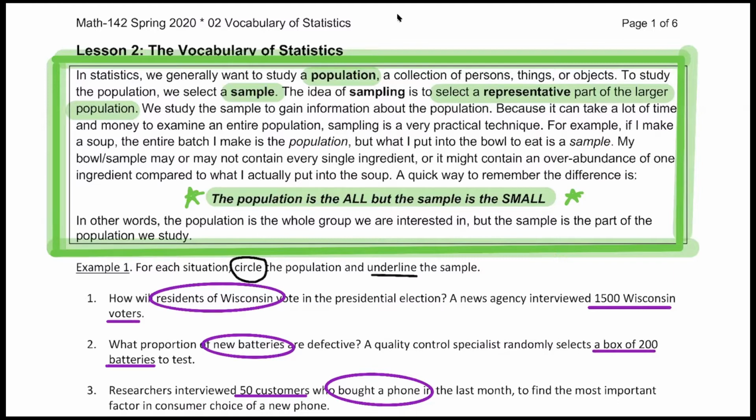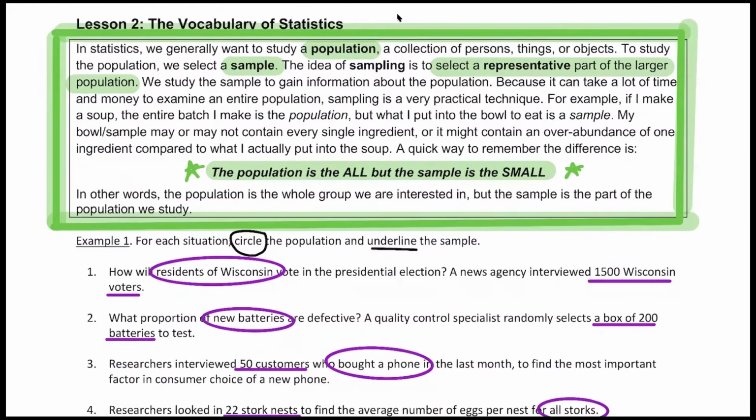This lesson is the first lesson where we're really getting our hands dirty with statistics. We're really starting statistics for real. Last week was just kind of, how were you thinking about it? What do you already know? What's this class going to look like? But now we're actually starting the real stuff, if you will.